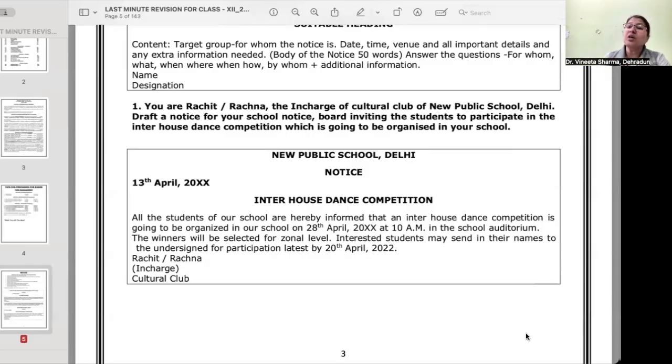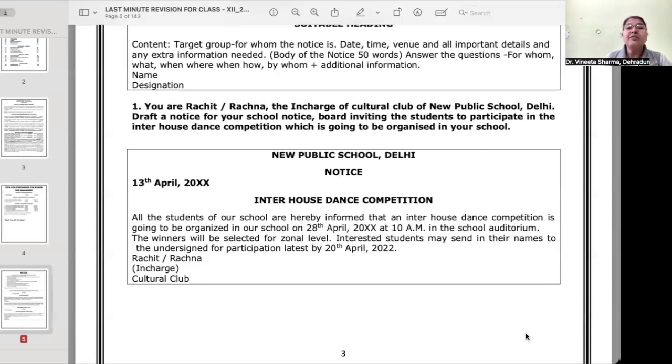All the students of our school. See, initially only you come to know about the target audience. Initially only you come to know for whom the notice is drafted. So it is for the students of the school. All the students of our school are hereby informed that an inter-house dance competition is going to be organized in our school on such and such date at 10 a.m. in the school auditorium. Date, time, venue. This is the format: date, time, venue. It is always like that. You cannot mention time before the date or venue before time.